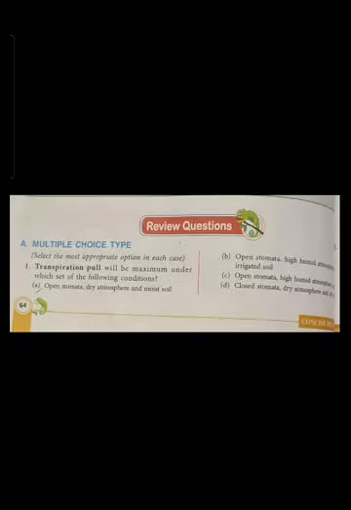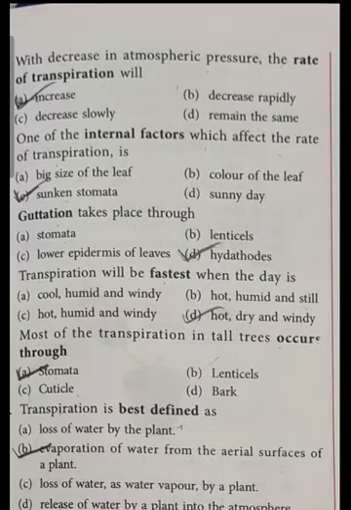First question is multiple choice type. First, transpiration pull will be maximum under which set of the following conditions? Answer is open stomata, dry atmosphere, and moist soil. Second, with the decrease in atmospheric pressure, the rate of transpiration will increase. Third, one of the internal factors which affect the rate of transpiration is sunken stomata.